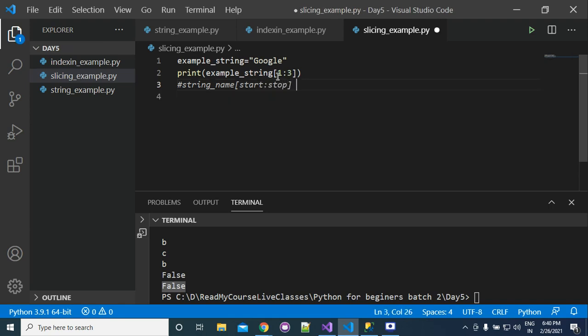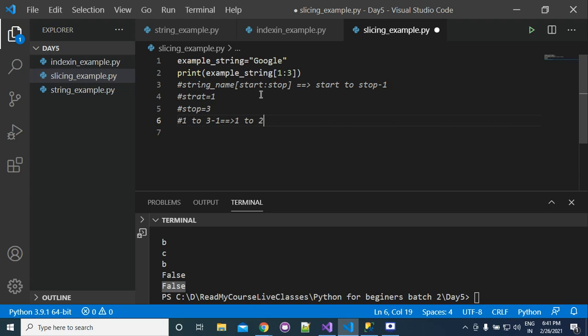If this is the rule, then we get the values from start to stop minus 1. Now compare this: the start value is 1 and the stop value is 3. So we will get the characters from 1 to 3 minus 1.